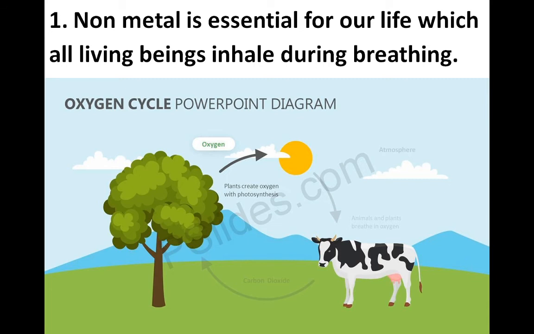When these combine they form a compound, meaning two non-metals mixed with each other. It is also in our atmosphere, and it is an important compound because of it plants make their food. So non-metals are essential for our life.